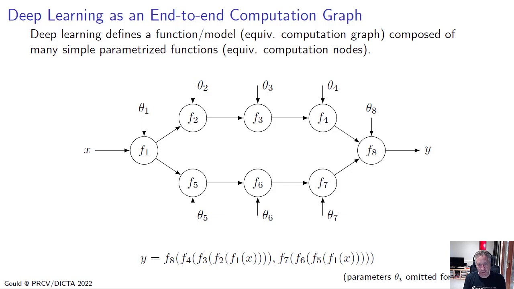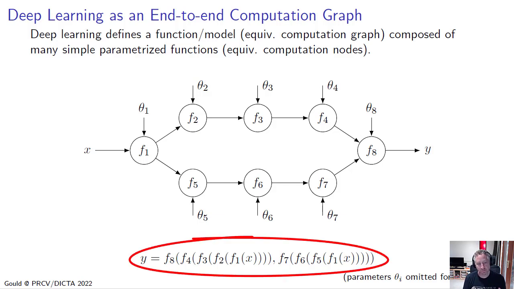So here I've shown an example graph. It has two paths, a top path and a bottom path, and it takes x through this series of functions to get to the output y. We can write this mathematically as y equals this composition of functions, f8 being composed with f4 and f3 and f2 and f1 and so on, and another argument f7 composed with f6, f5 and f1.